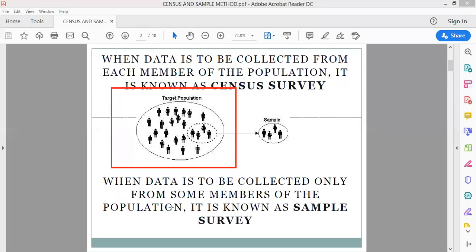It is not the case that she tastes each and every piece of rajma to check whether it is completely cooked. If she tasted all the rajma together, the whole dish would be finished, all of it tasted. So census method is always when you are involving each and everybody in the population for the study.